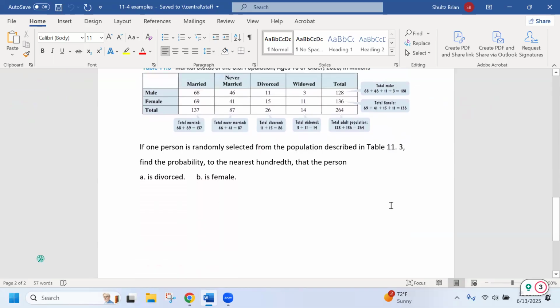If one person is randomly selected from the population described in that table, find the probability to the nearest hundredth. Now, notice that's to the nearest hundredth, so we're talking about decimals, that the person is divorced. So one person out of the population, the total population is right there, 264.